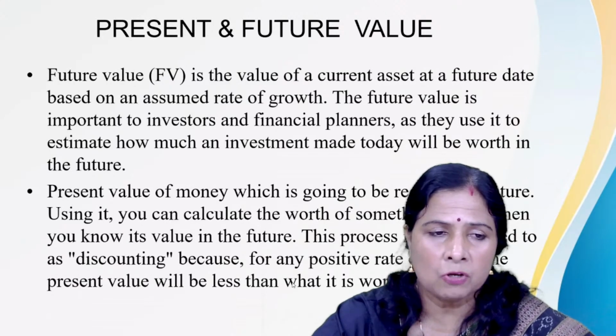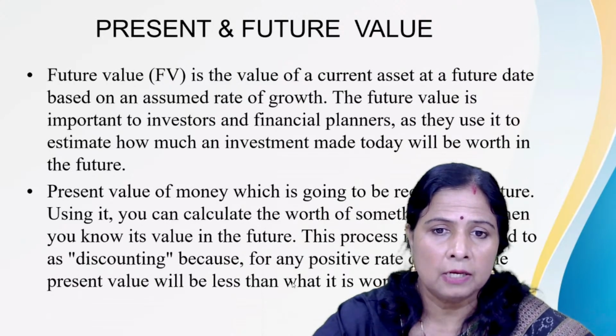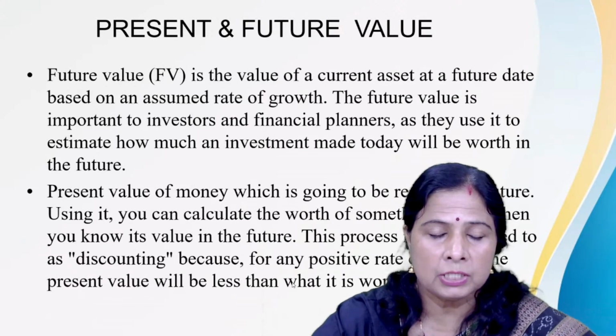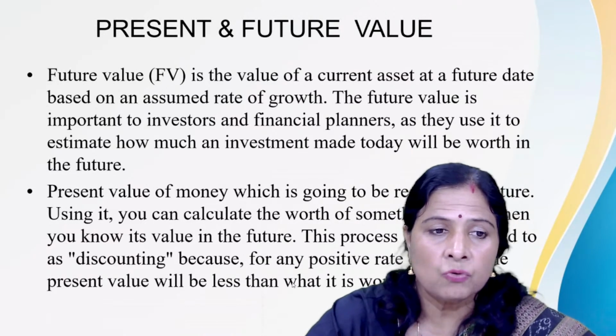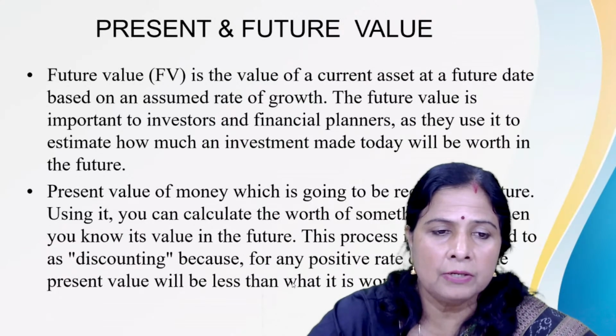Okay, so when I'm talking about the present value of money, which I'm going to receive in future, when some constant amount of money is coming from an investment on a regular basis, we can name it as an annuity. And whatever we are getting on a regular basis for a future period of time, what is the value today is known as the present value of money.